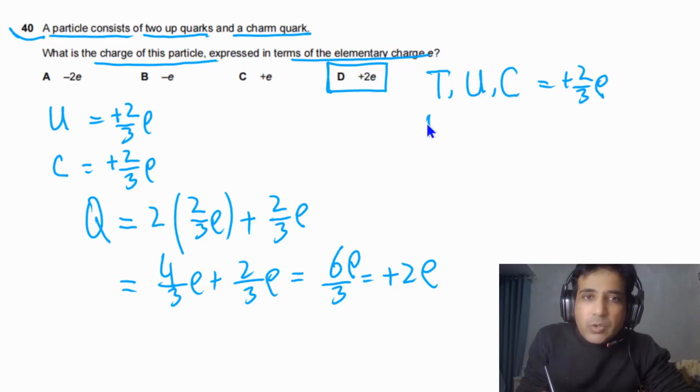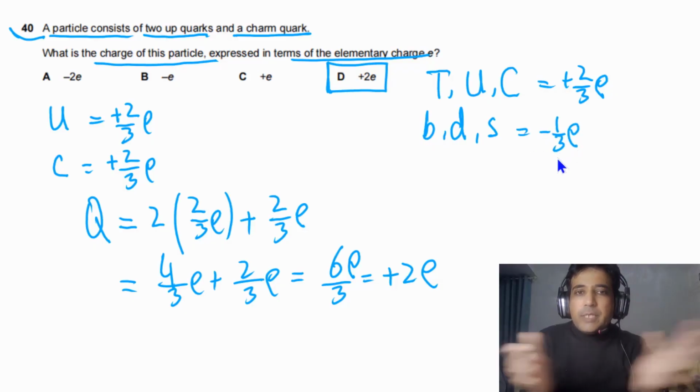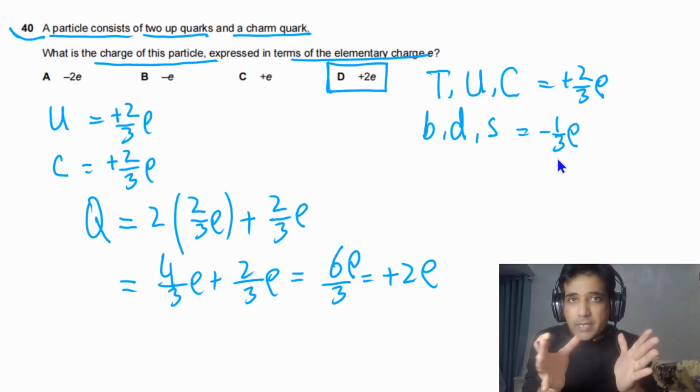The bottom quark, down quark and strange quark, all of them have charge minus 1 over 3e. Then you can just plug in, add, and find the answer.